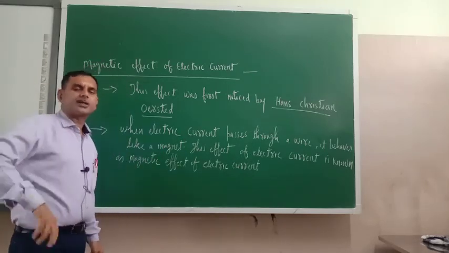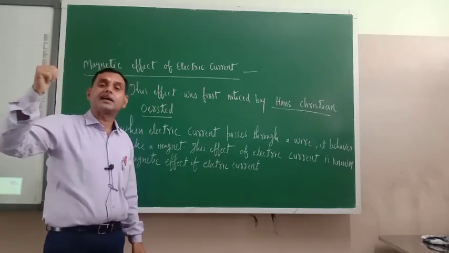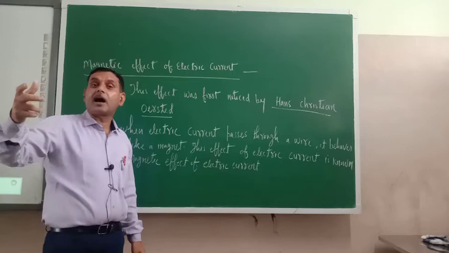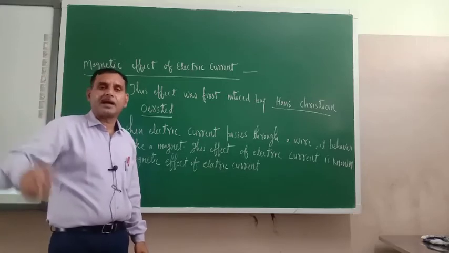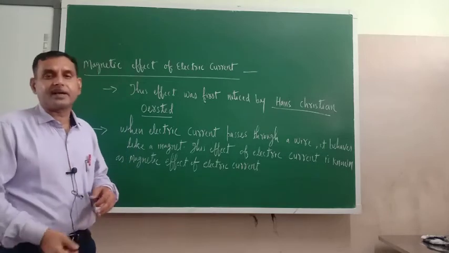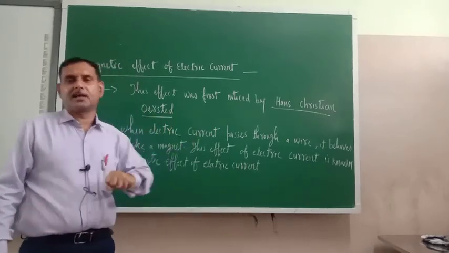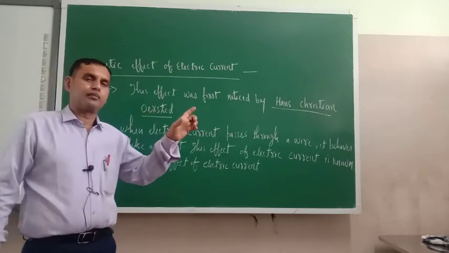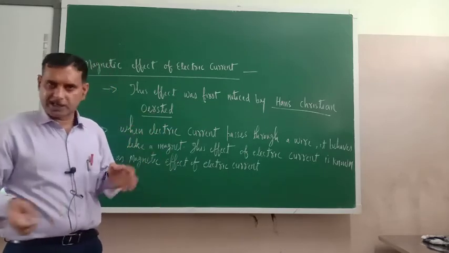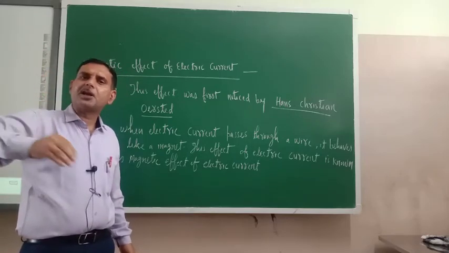Okay, so try to understand. Whenever electric current passes through a wire or a conductor, that conductor or wire behaves like a magnet. What is the quality of a magnet? What is the peculiarity of a magnet? A magnet attracts magnetic material. In a magnet, how many poles are there? North pole and south pole are there, and those poles attract the magnetic material.